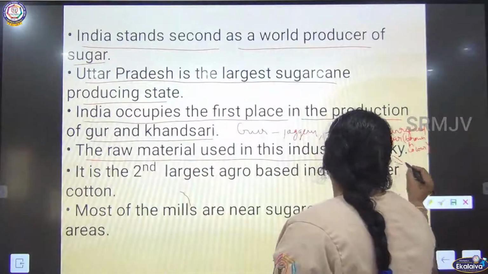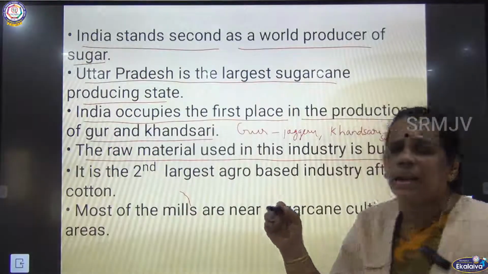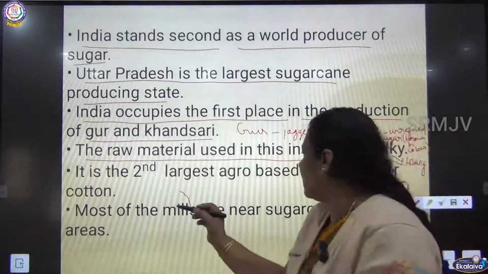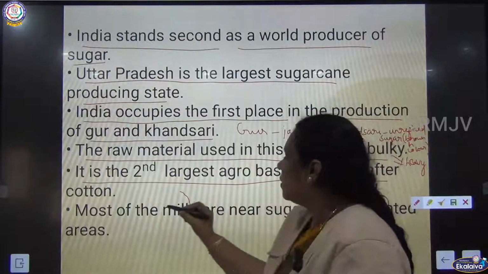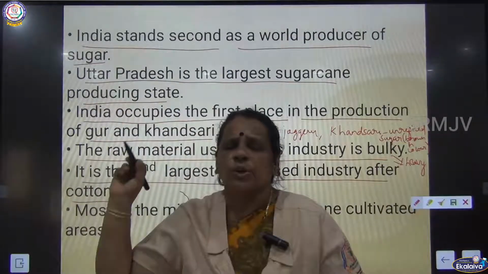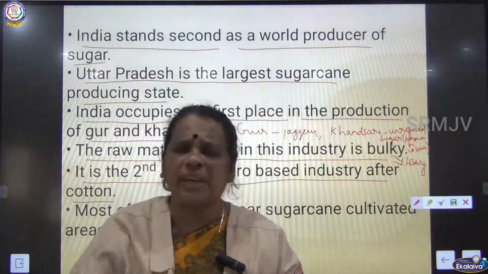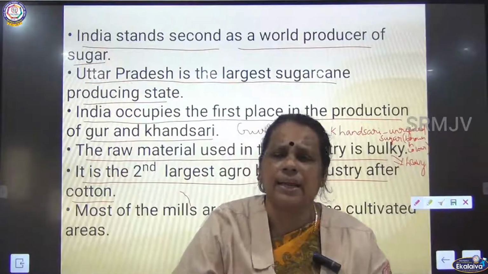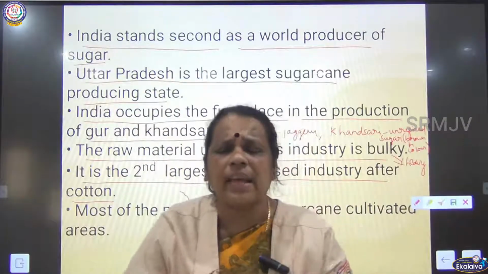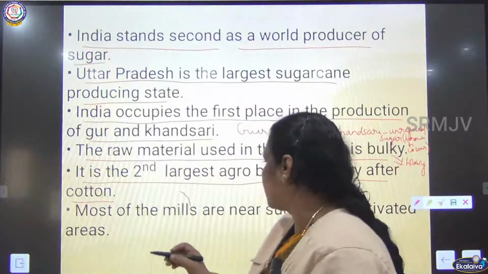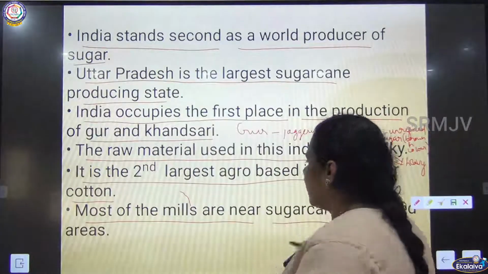What is the meaning of bulky? It is heavy. So raw sugarcane, the raw material, is bulky, and it is the second largest agro based industry after cotton. After the cotton textile industry, the sugar industry is in the second position among agro based industries. Most of the mills are near sugarcane cultivated areas.